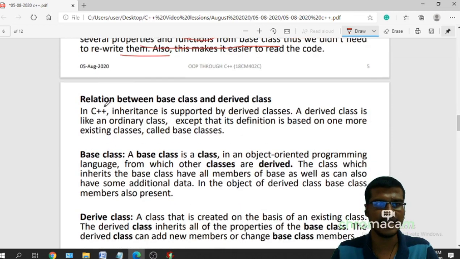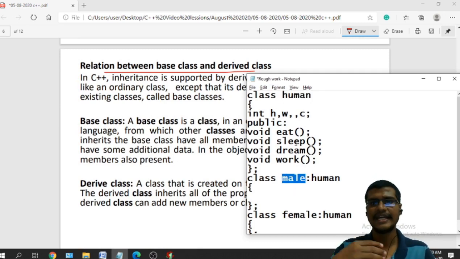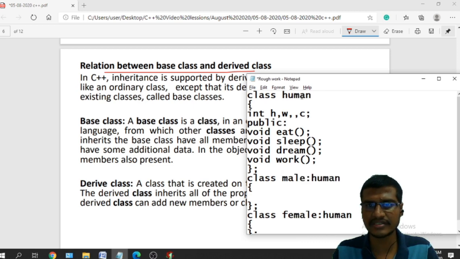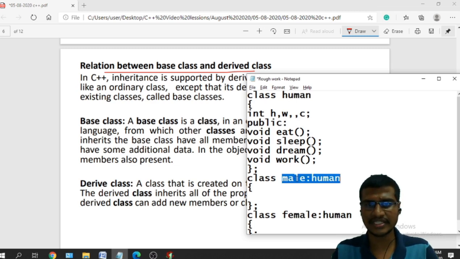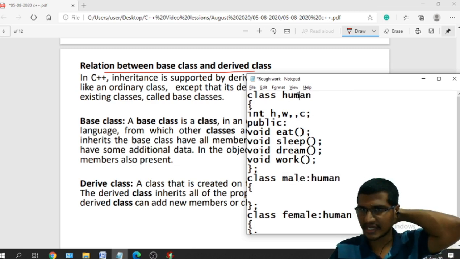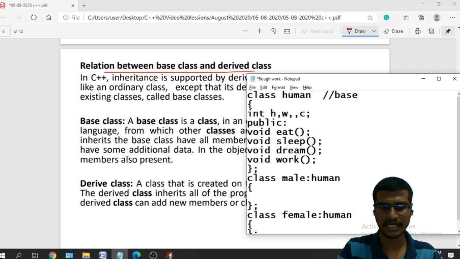And what is the relationship between the base class and the derived class? So what is inheritance? Deriving a new class from an existing class, or deriving the properties from the existing class to the new class, or creating a new class from an existing class. I am creating a Male class from the existing class called Human. That is inheritance. The class from which we are deriving is called your base class or super class, or parent class. I can call it like this.